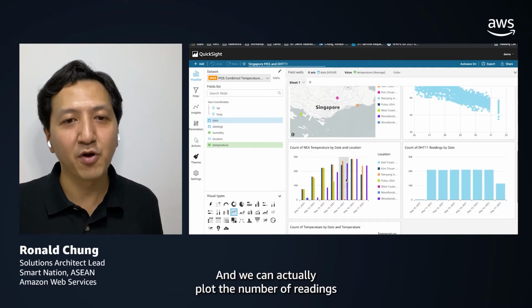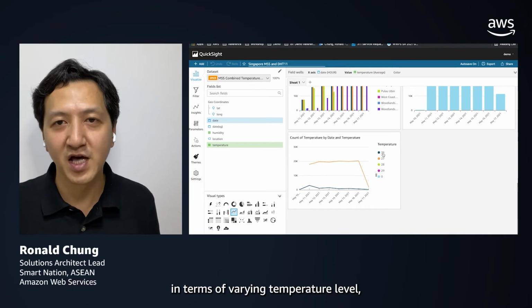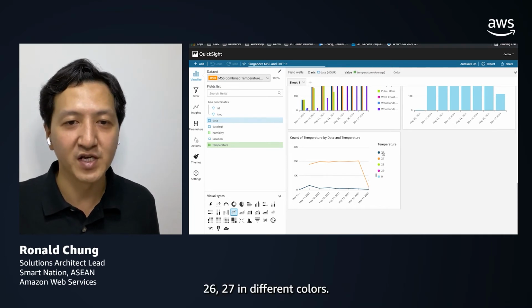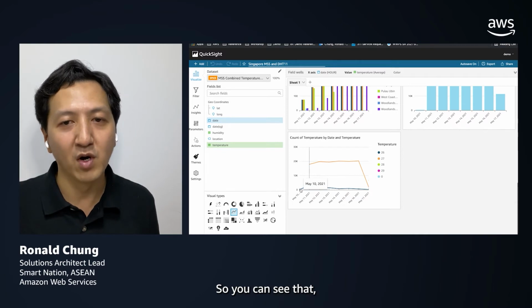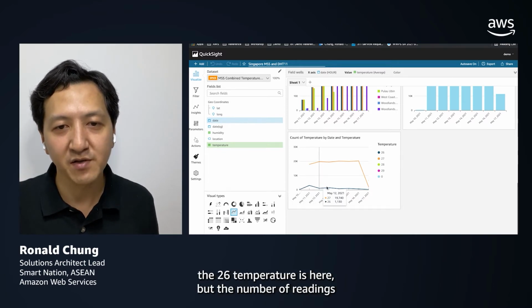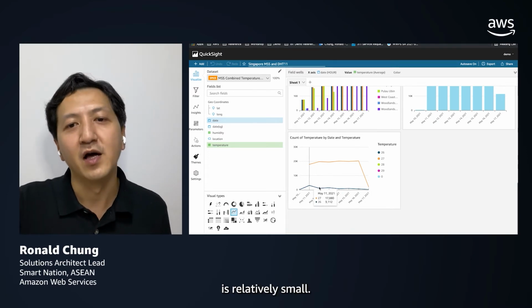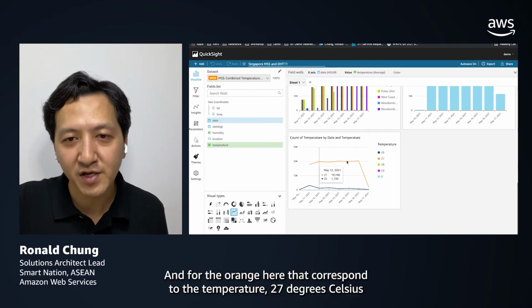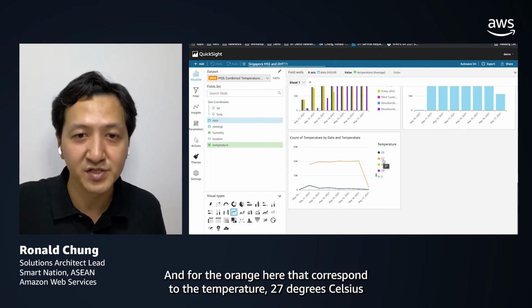And we can actually plot the number of readings in terms of varying temperature level, 26, 27, in different colors. So you can see that the 26 temperature is here, but the number of readings is relatively small. And for the orange here, that corresponds to the temperature 27 degrees Celsius.